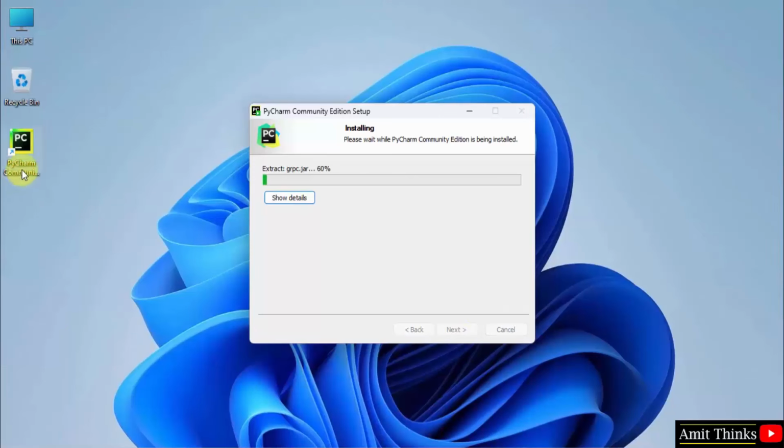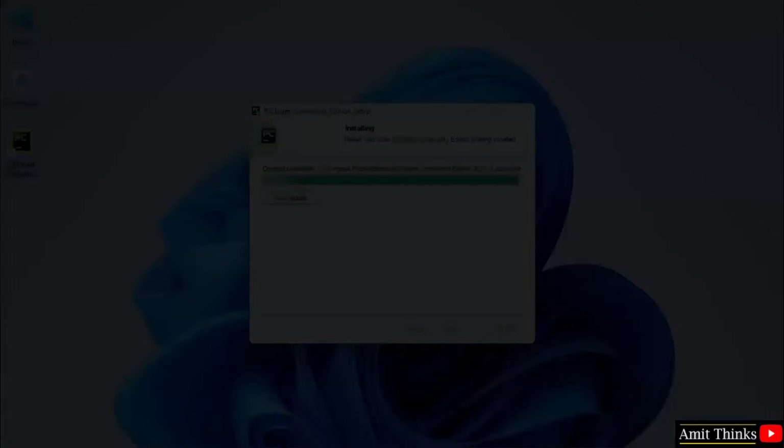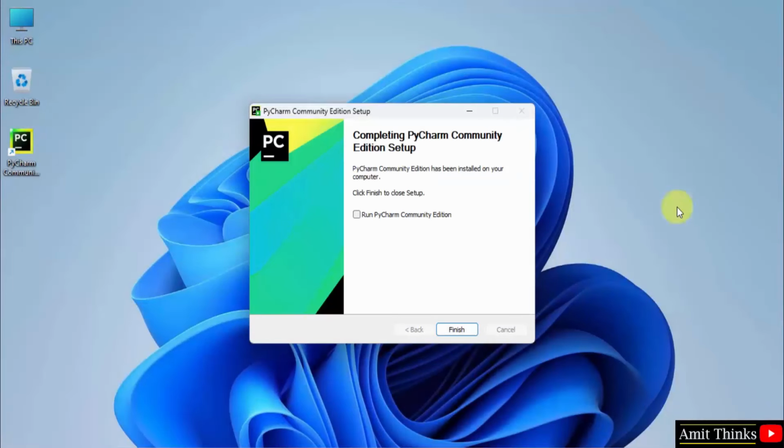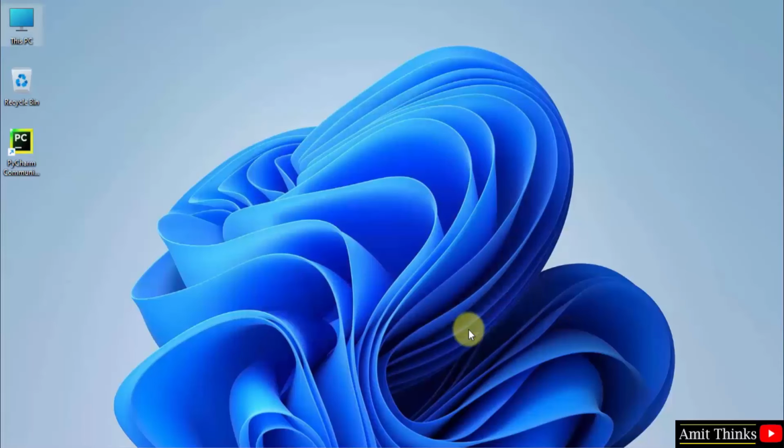The desktop shortcut also got created. Now let's wait for this to complete. We have completed the PyCharm setup. I can also select run PyCharm community edition and click finish so that it begins, but I'll only click finish. So in this way we can install PyCharm.